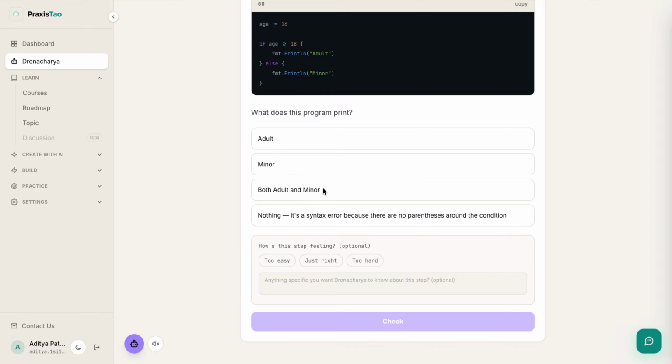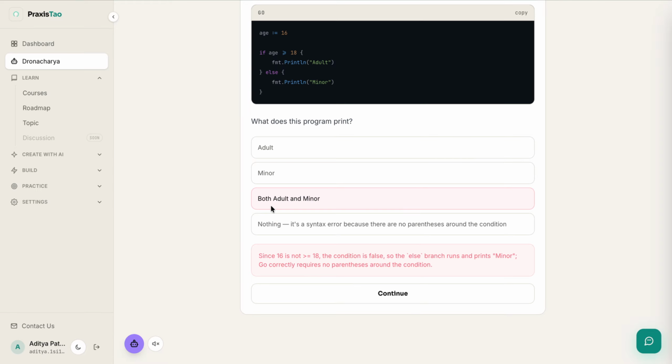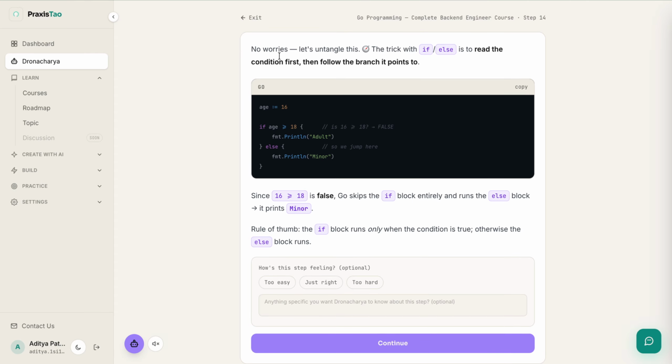But let's say I give a wrong answer, right? And if I click on check, it will tell me what the actual answer is and the explanation behind it, and it will learn from it, right? We have made a mistake, and the next part that is generated will be based on this feedback. So we are seeing the explanation for the above question, and when I click on continue, as I already told, it has given us a detailed separate step based on the question itself and properly explaining it.